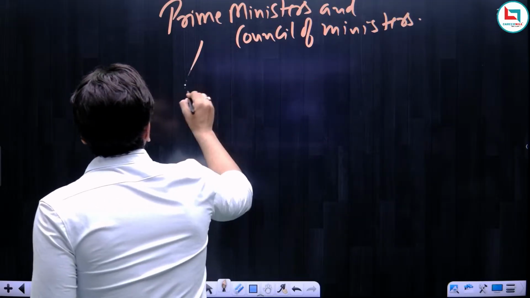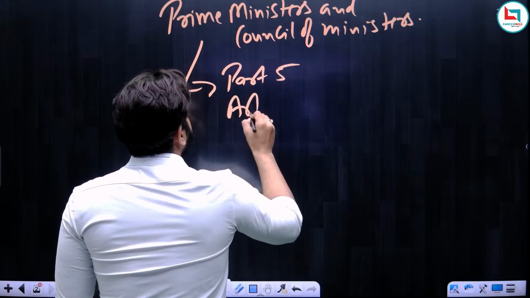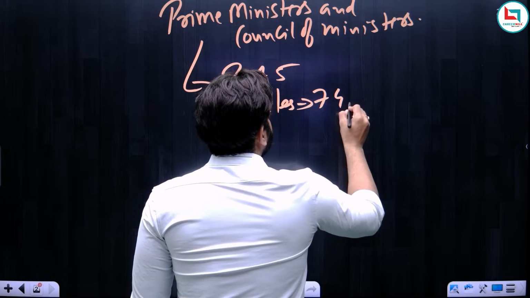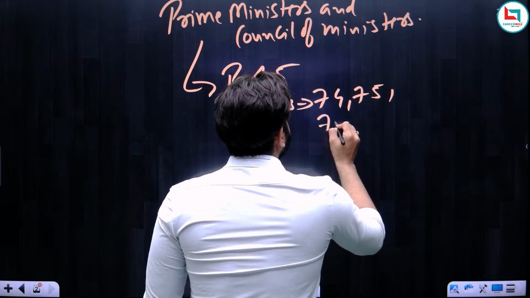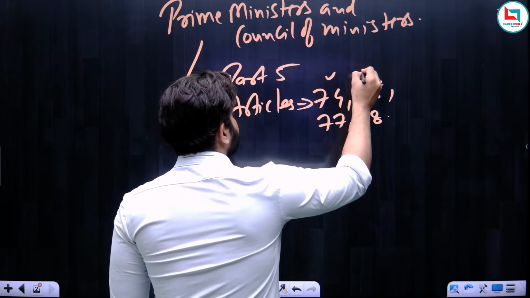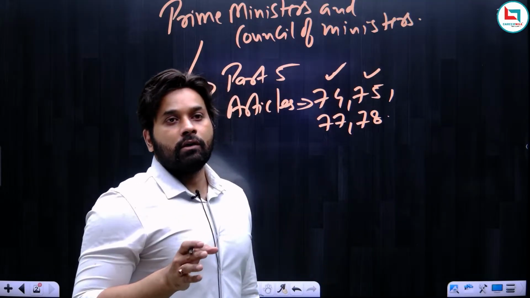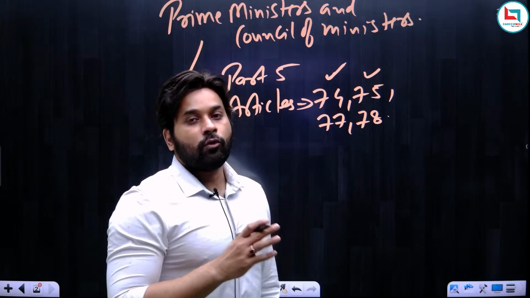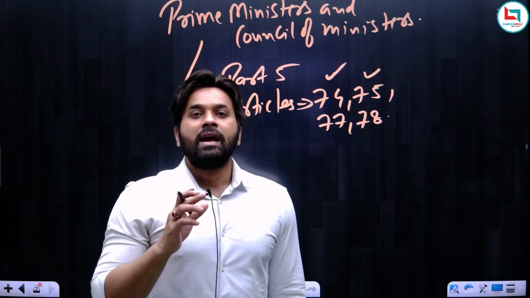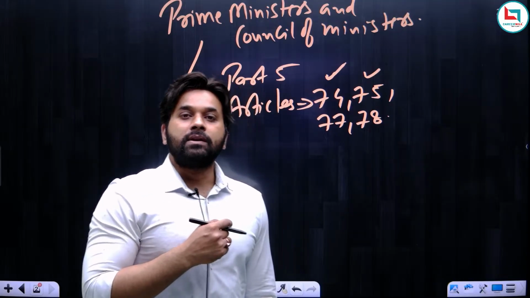This chapter is under Part 5 of the Constitution, and there are a total of 4 articles related to this topic: 74, 75, then 77 and 78. But for your examination, 74 and 75 are more important. So our entire focus would be on Article 74 and Article 75. But first we will start with Article 75, and then we will go to Article 74. So let us start Article 75.